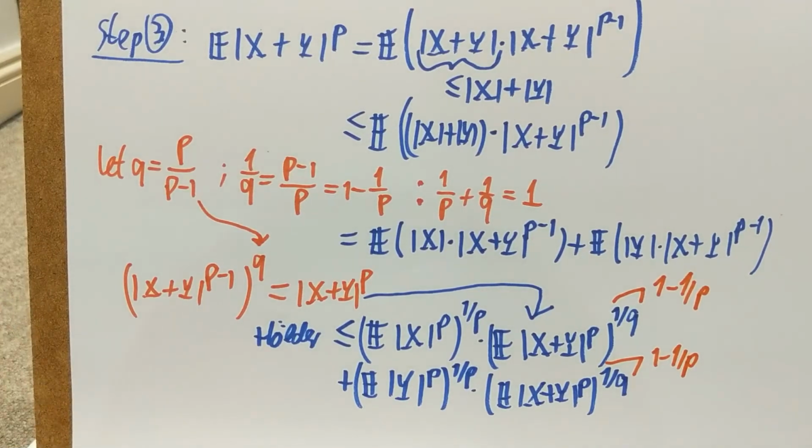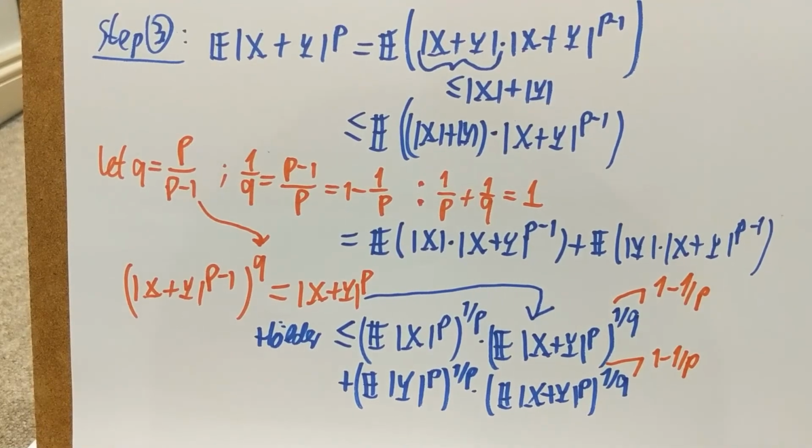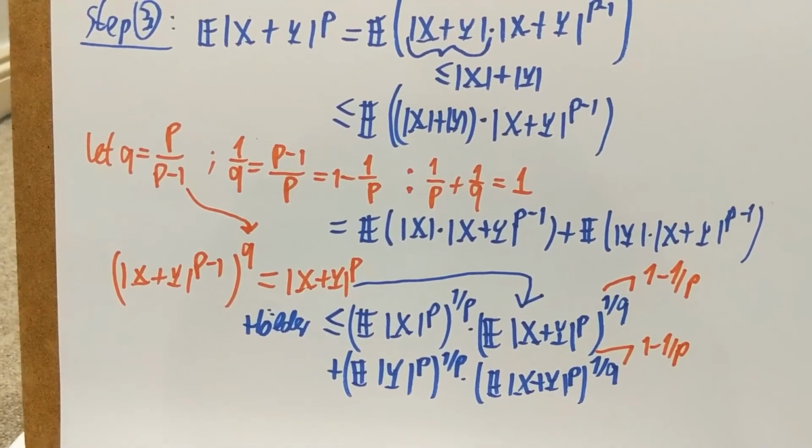So now what I'm going to do on the two sides of this inequality is multiply through by the expectation of x plus y to the p power raised to the 1 over p minus 1 power. So I'm just going to divide by these second terms.